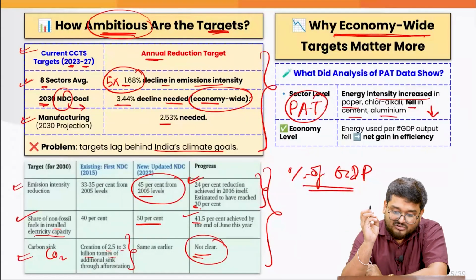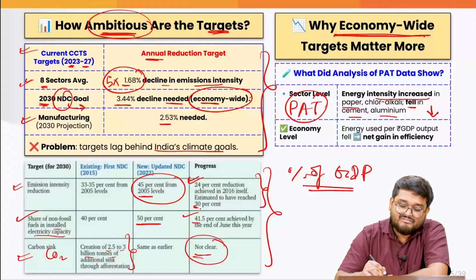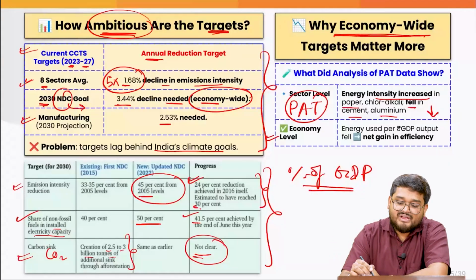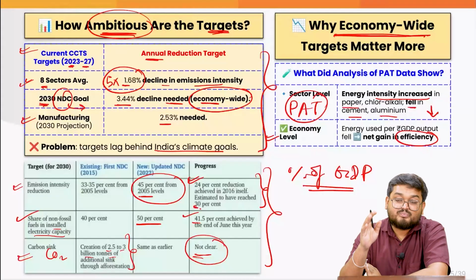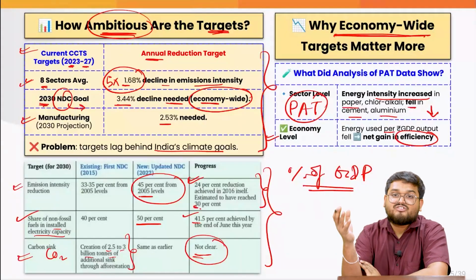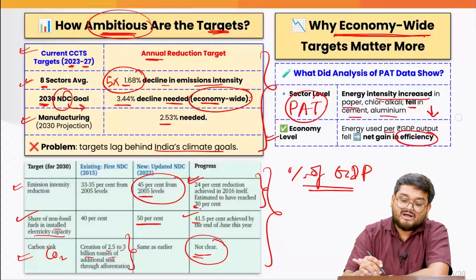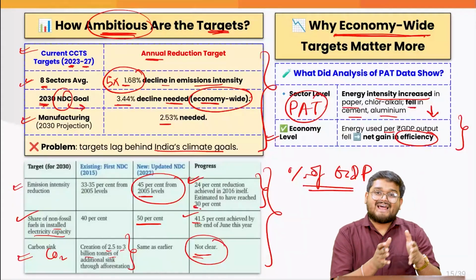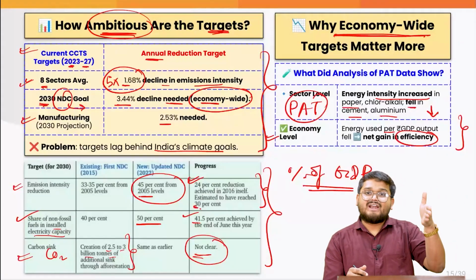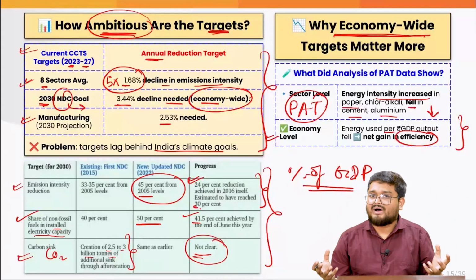Now, it actually talks about that at the economy level, we have to gain efficiency because energy use per GDP output actually fell when we talk about the PAT scheme, right? So this means that we earlier had the Perform, Achieve and Trade initiative, which is similar to carbon markets.